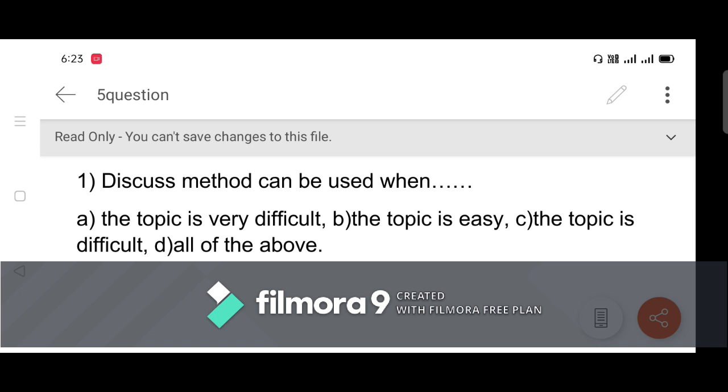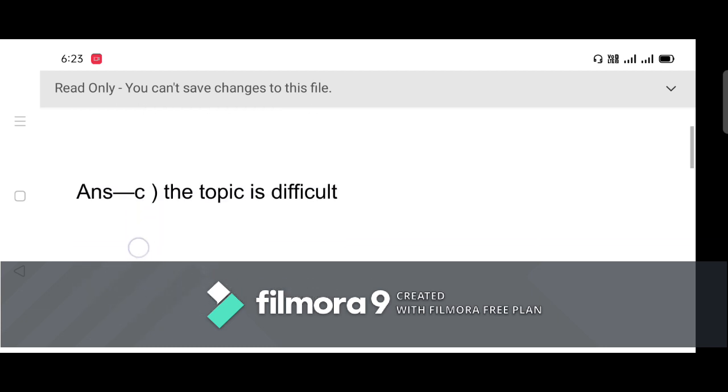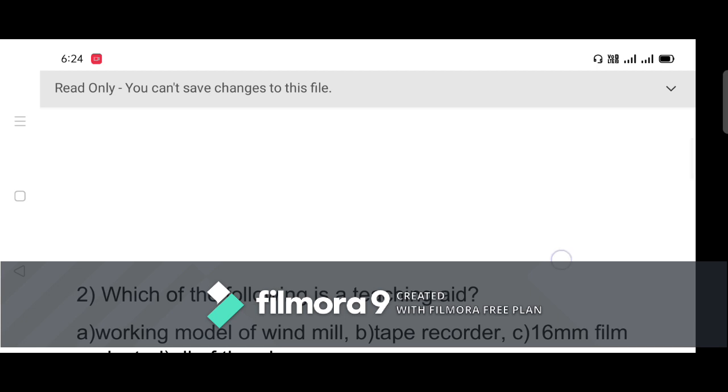The first question is, discuss method can be used when, option A the topic is very difficult, option B the topic is easy, option C the topic is difficult, option D all of the above. So here we have to tell when we should use the discuss method. The right answer of this question is option C, the topic is difficult.